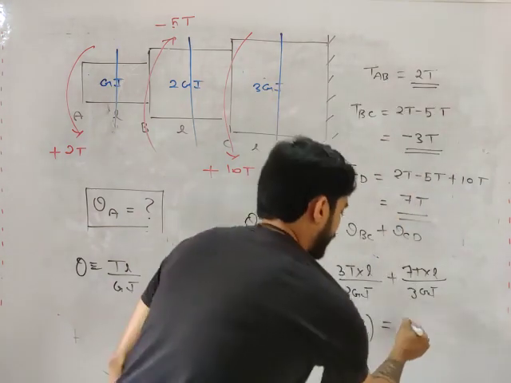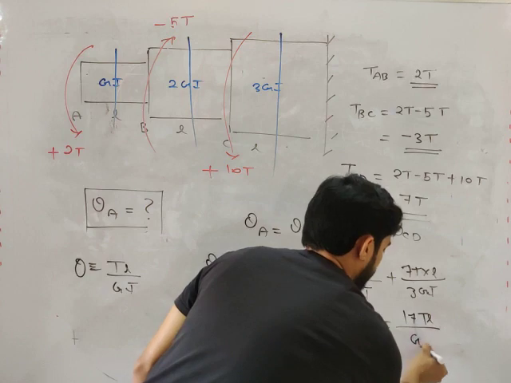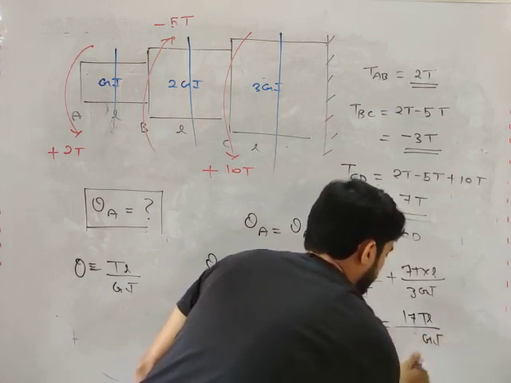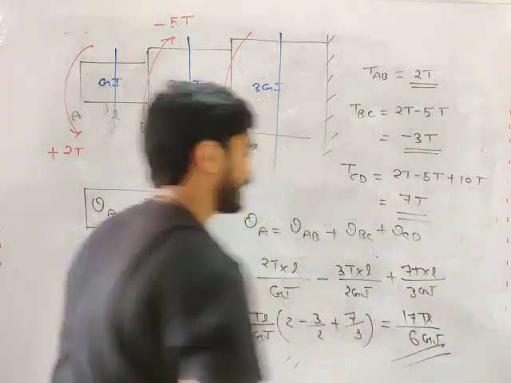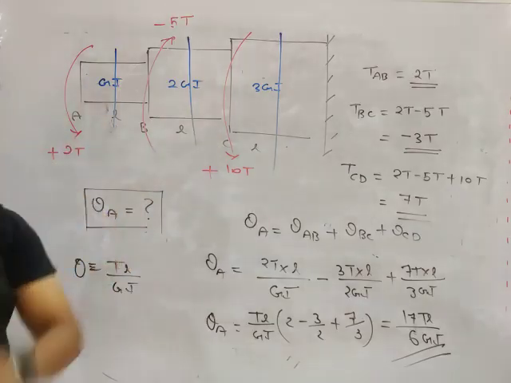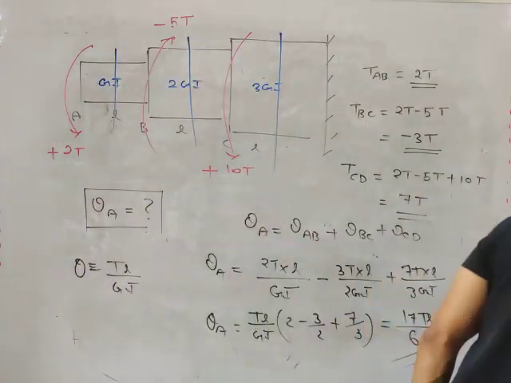You will get 17 TL by 6 GJ. So the angle of twist at A is 17 TL by 6 GJ. Okay, very easily I have calculated the angle of twist at A.